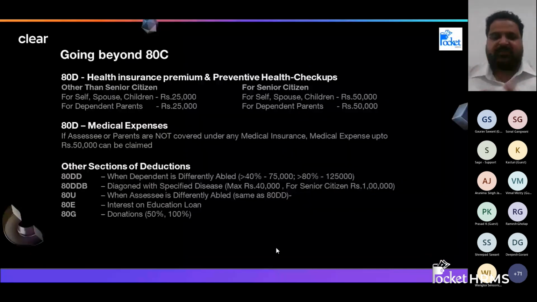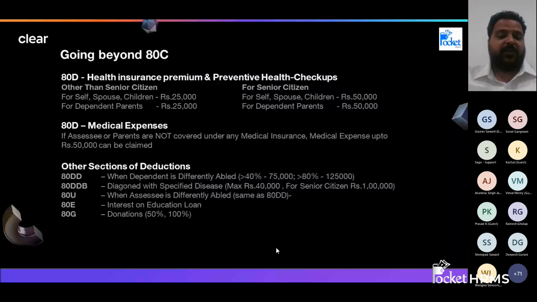Apart from 80C, we have seen that 80C only has 1.5 lakhs. What other options do I have to invest so that I can save money? So now here we see 80D. I think we already know we are paying for medical insurance, we are paying for preventive health checkups. But what is the quantum that we can claim? For people who are not senior citizens, or whose parents are not yet senior citizens, you can claim for self, spouse and children, meaning your immediate family, you, your wife or your husband and your children, 25,000 of the medical insurance you are paying.